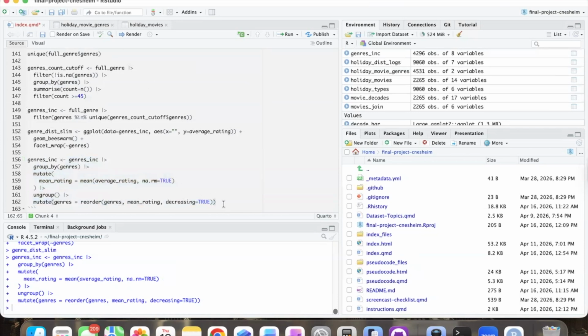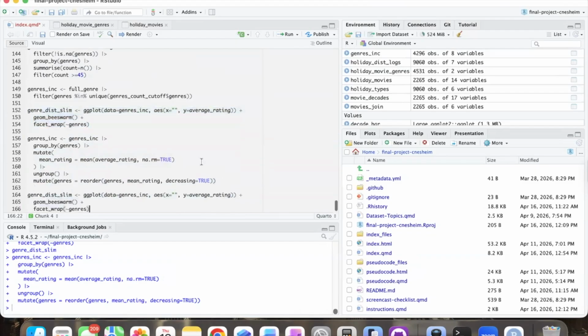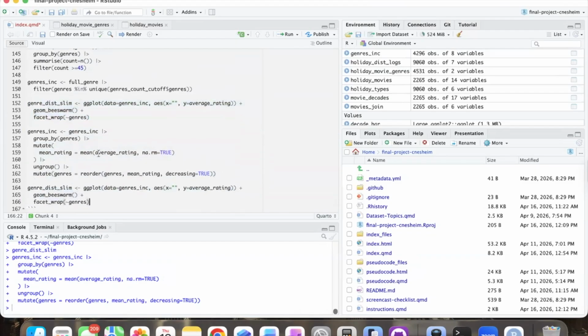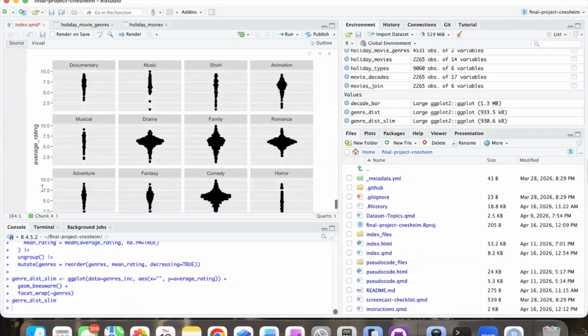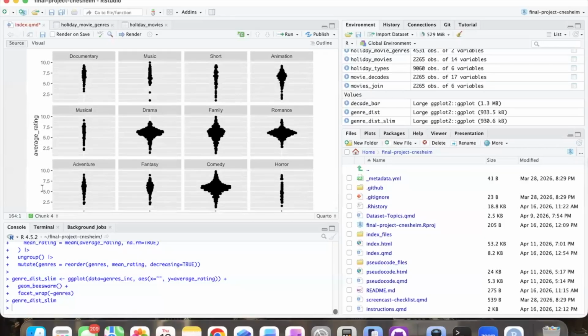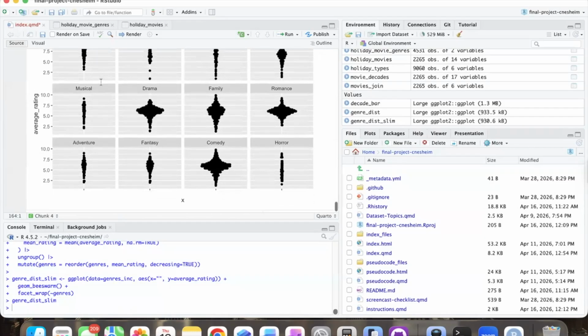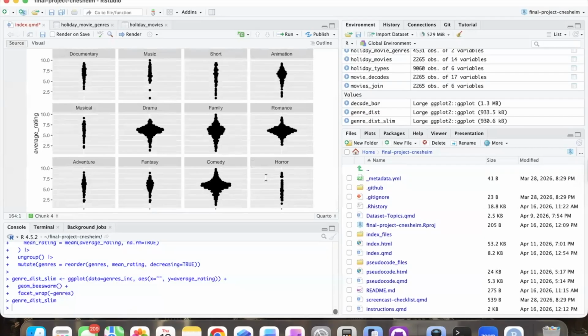So now we're going to need to make that plot again. So we're just going to copy and paste our information from up here. We don't need to do it again. We're going to run all this, and then let's look at our distribution plot. So interesting. Documentary is top, which kind of makes sense based on what we can see here. But it kind of looks like, wow, horror does not do well.